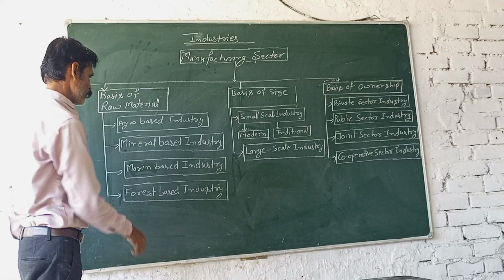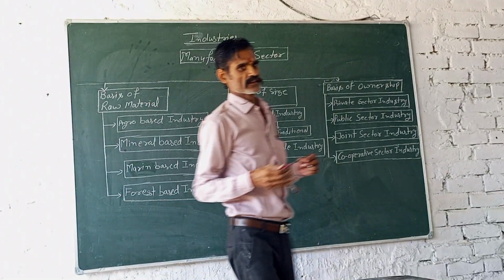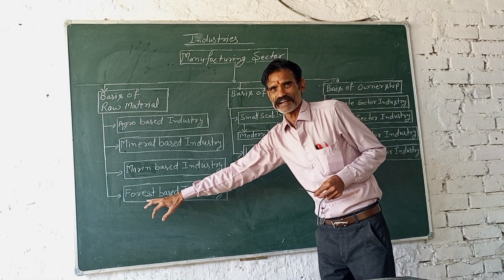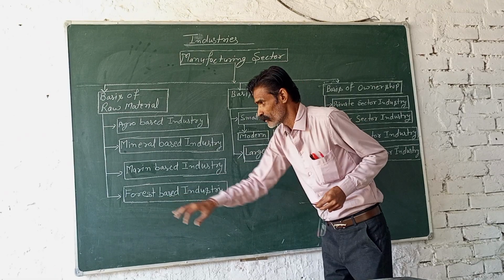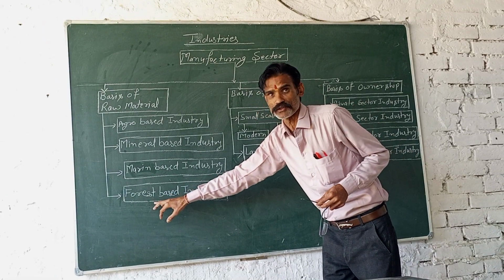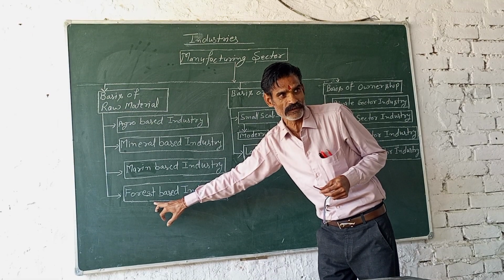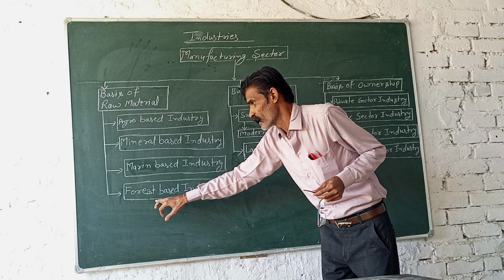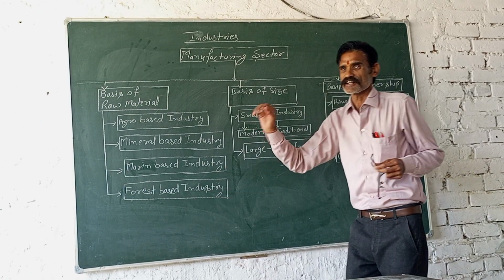Now next is the forest based industries. If we get the raw material from the forest, such as by gathering and collecting, and use it to make finished goods and consumable goods, that is related to the forest based industries.